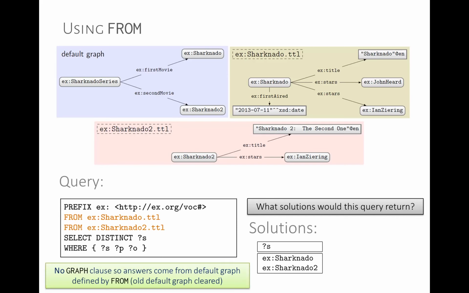So no graph clause, so answers come from the default graph. This is now defined by what we said in from. We define a new default graph that overrides the base data set.